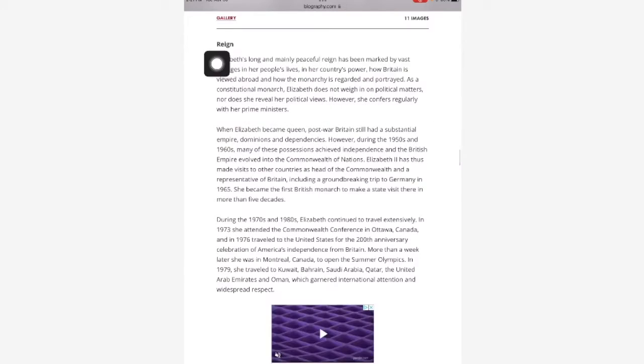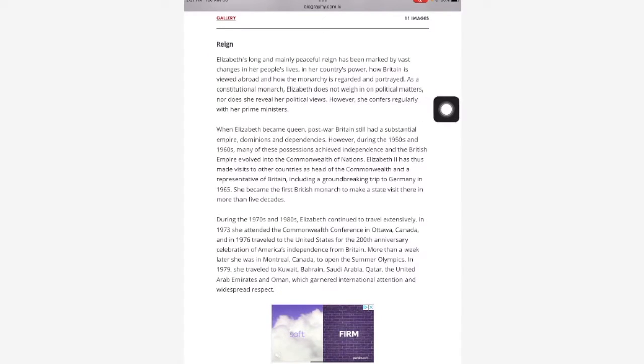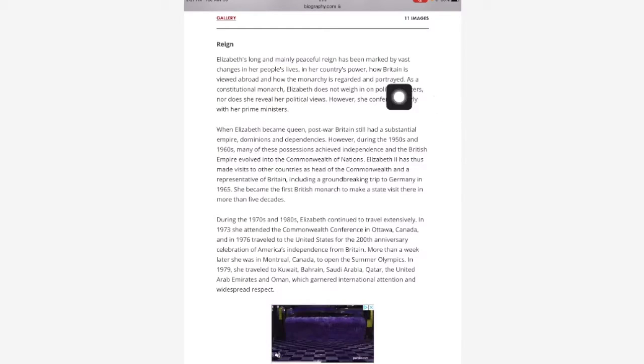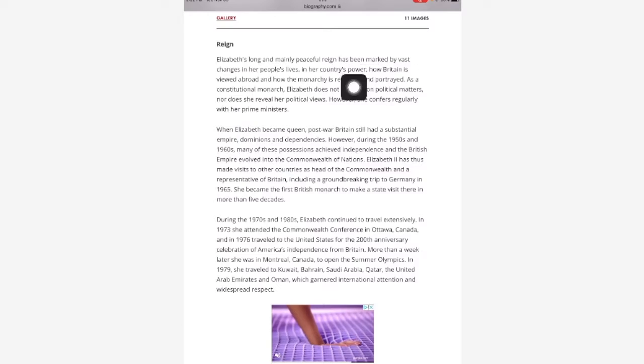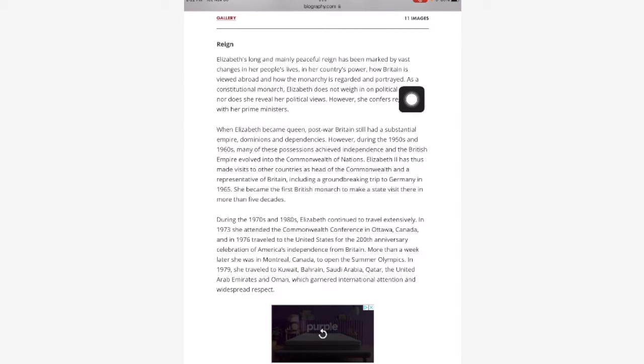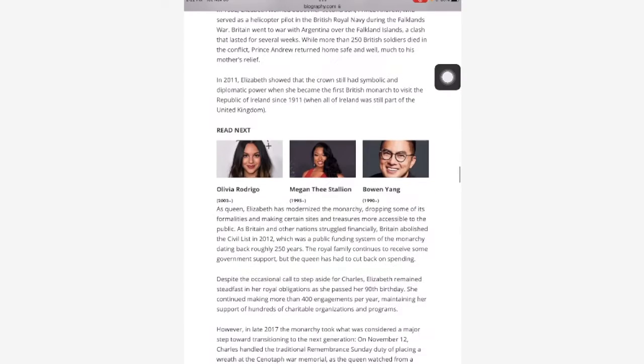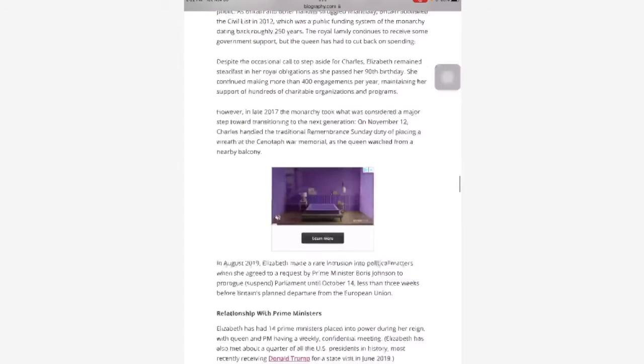Reign. Okay, reign, it doesn't mean the rain that comes out of the sky. Reign, this kind of reign, means what did she do during the time when she was queen? So usually there's an important sentence in the beginning of a paragraph. So let's see if this one's important. Elizabeth's long and mainly peaceful reign has been marked by vast changes in her people's lives, in her country's power, how Britain is viewed abroad. Okay, this is getting really long, and nothing is jumping out at me as a really important fact. So I'm going to keep scrolling here, see what the next one is. It's kind of hard to get through all those ads.